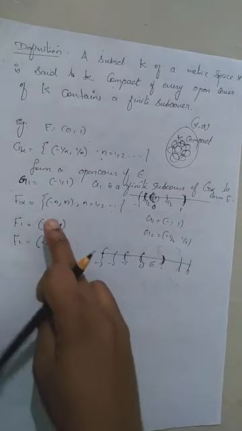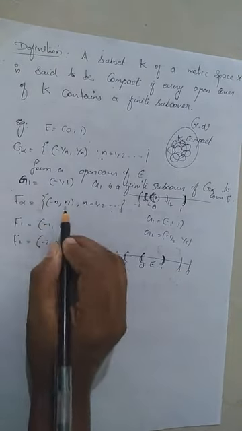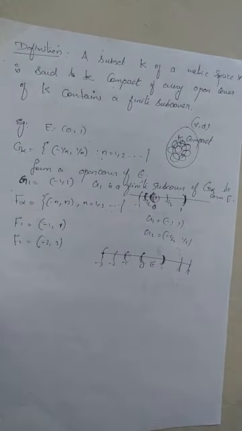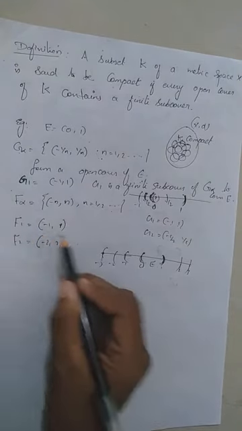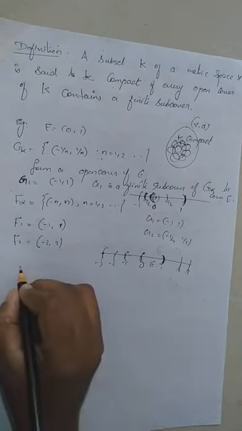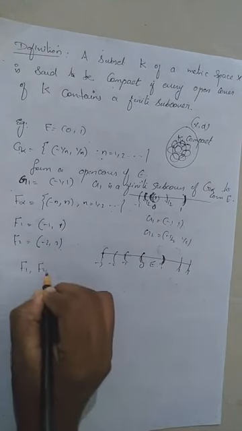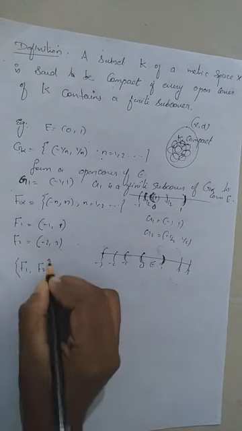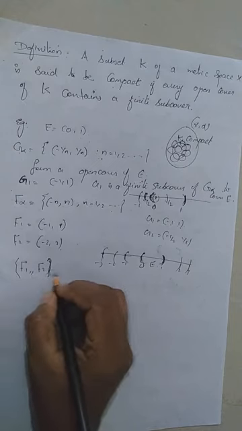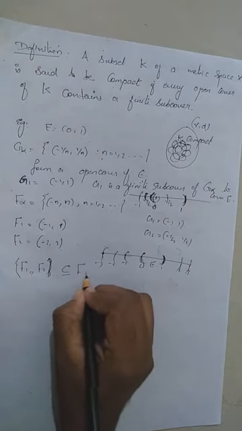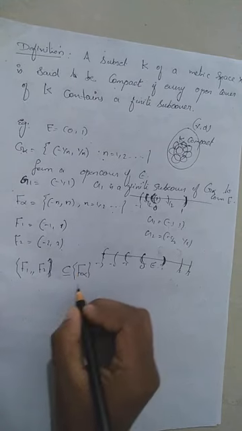Now, consider this example. The collection F alpha is clearly an infinite collection. What is F1? F1 is (-1, 1). So if we take F1, F2, this set is clearly a subcollection of F alpha.